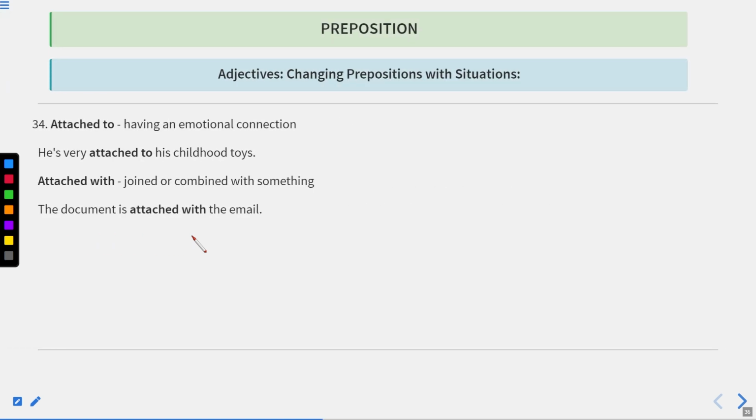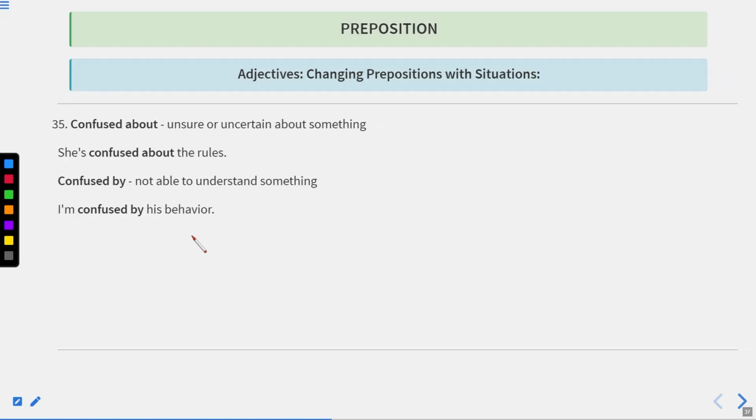Attached to, having an emotional connection. He is very attached to his childhood toys. It means he really has an emotional connection with his childhood toys. Attached with, joined or combined with something. The document is attached with the email. Okay. Now let us move to the next one.